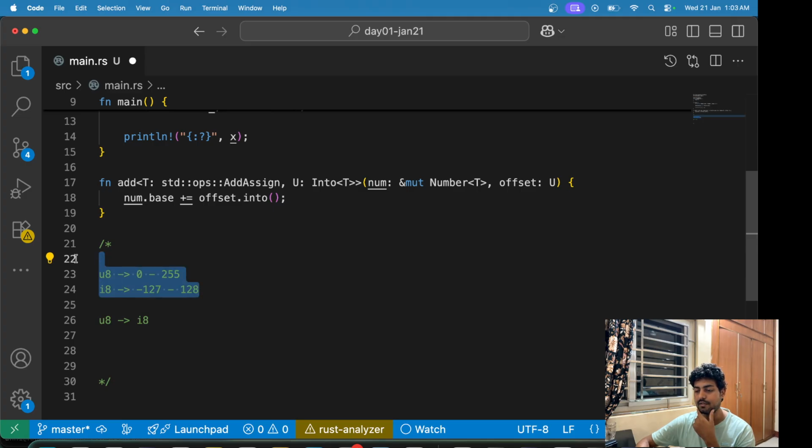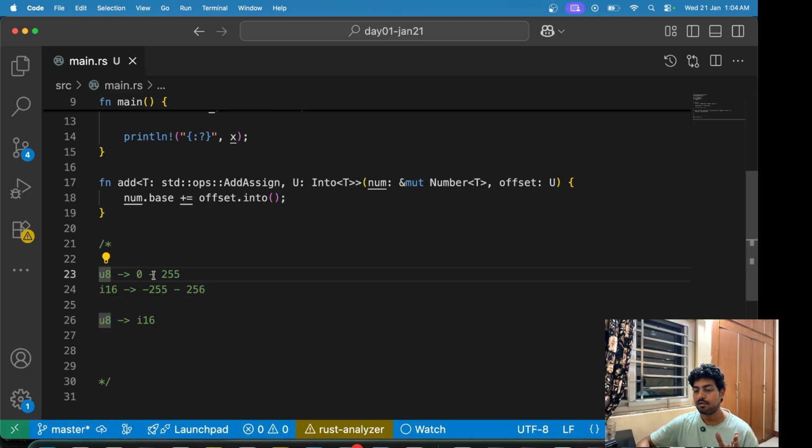Obviously, this is not correct and not even possible, but U16 is, I think, again, I can be wrong with these exact numbers, something similar. So now U8 covers this range. So this works for U8. So U8 can be converted to I16, but obviously I16 cannot be converted to U8, because any I cannot be converted to U, because integers can be negative, but unsigned cannot be negative. So that conversion is anyway not possible.